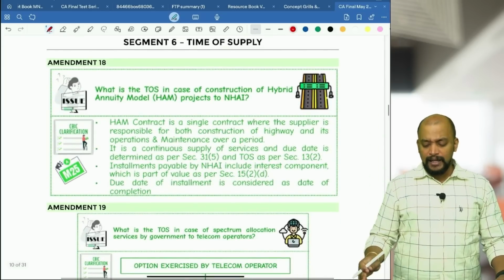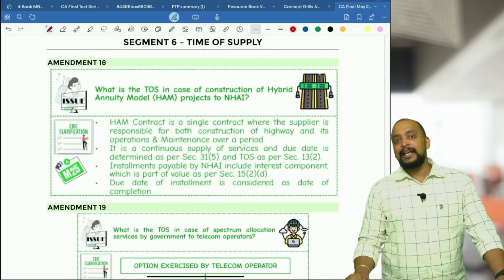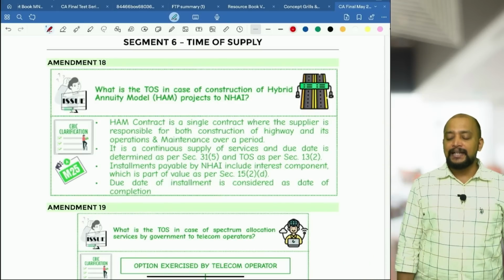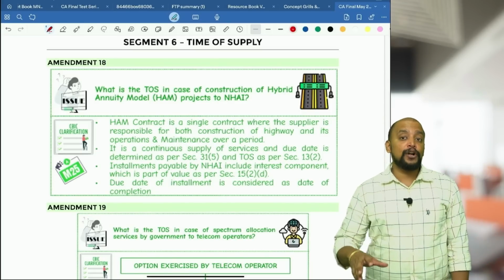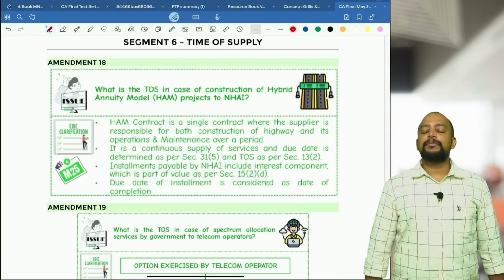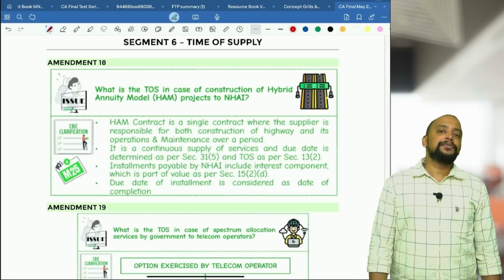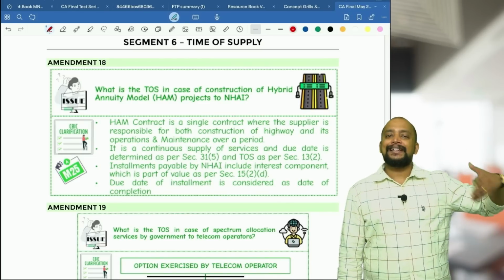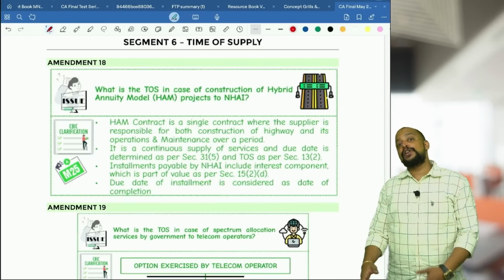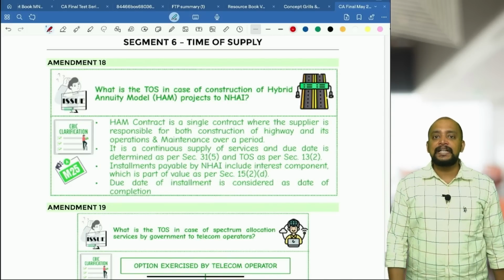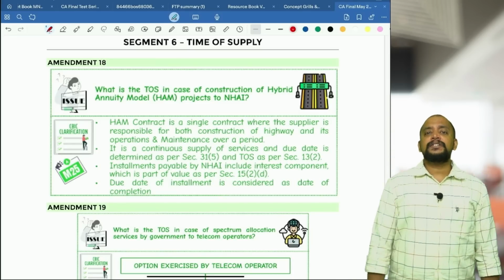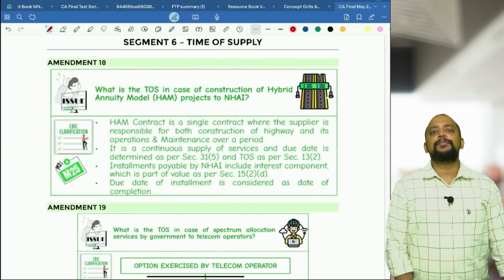Then next one, we have time of supply. In time of supply, there are only two circulars newly added. One is time of supply in case of hybrid annuity model projects. In case of hybrid annuity model projects, what will happen? Say for example, I am a builder and I will enter into a contract with the government, like National Highway Authority of India, wherein I will lay down the highway road and I will also do the maintenance. So it is basically a continuous supply of service because it takes more than 3 months to complete and involves periodic payment obligation.